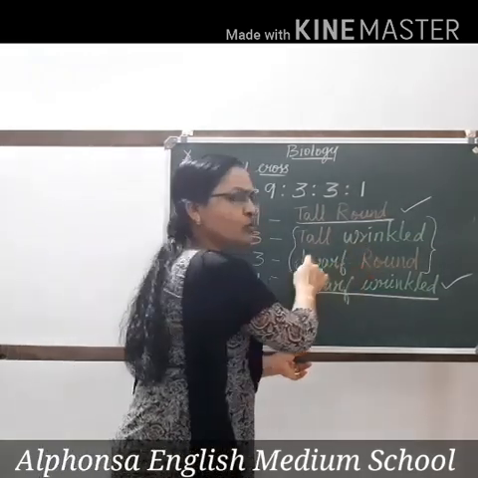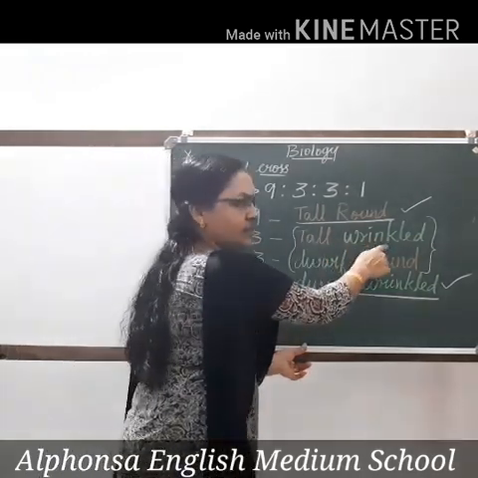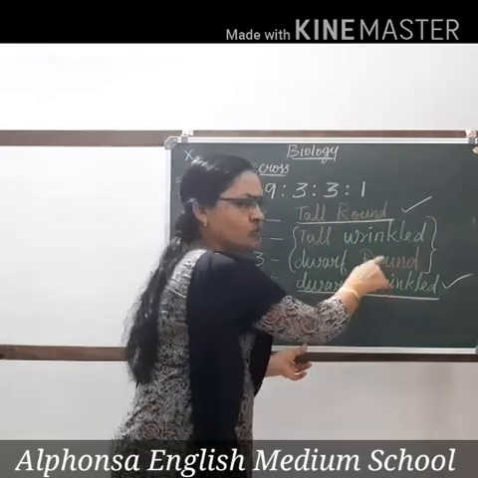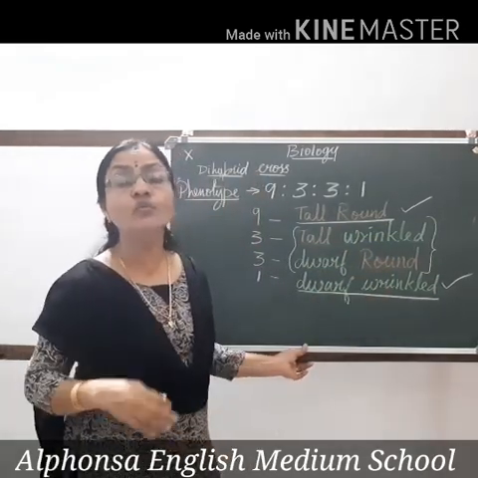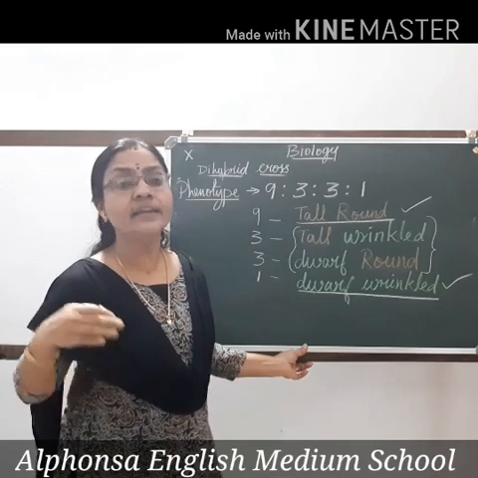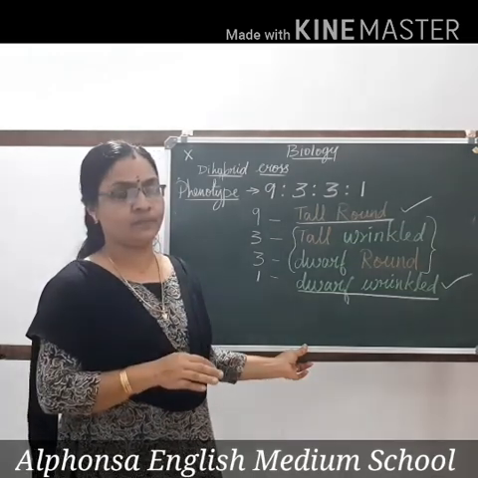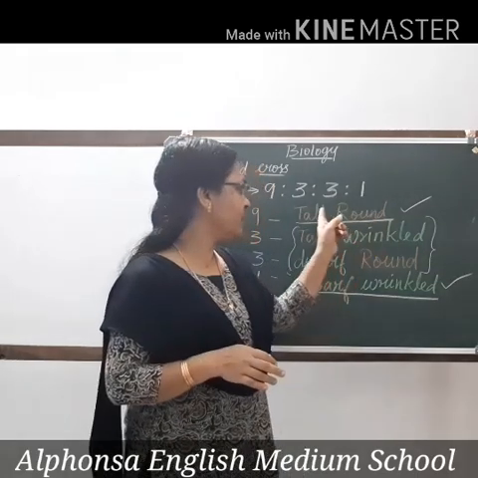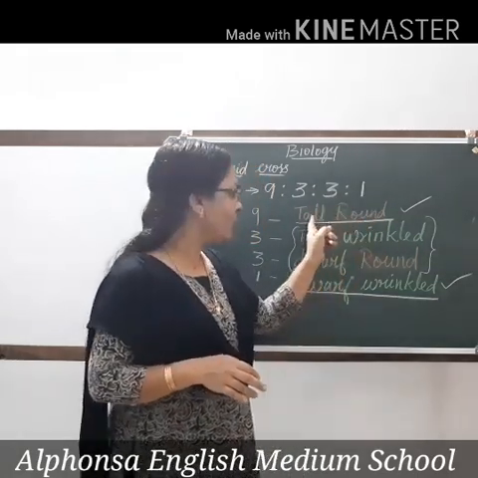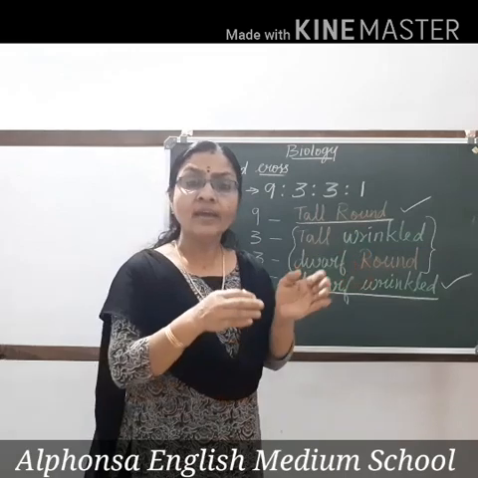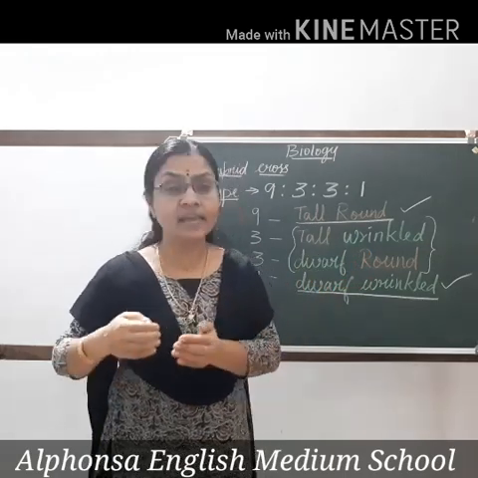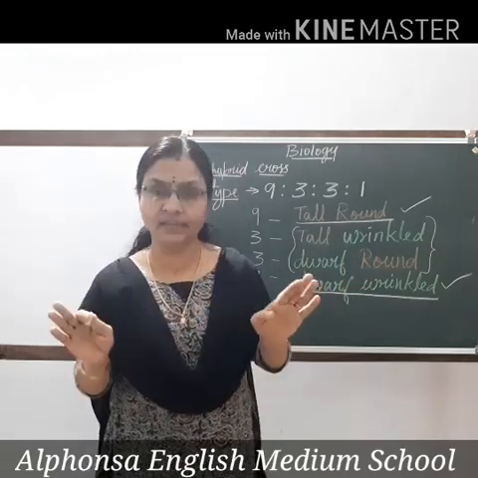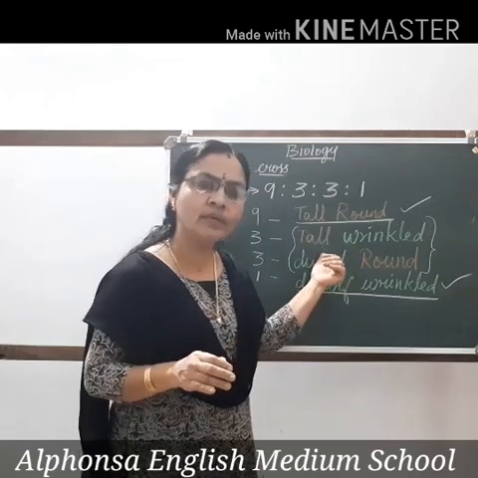These are the 2 combinations. Tall plant with wrinkled seeds and dwarf plant with round seeds are the 2 new combinations seen in the F2 generation. If tallness and roundness were inherited in the same way without separating, can we get these 2 new combinations?